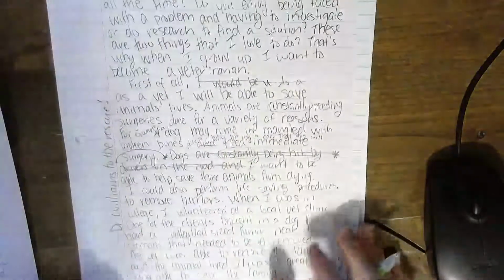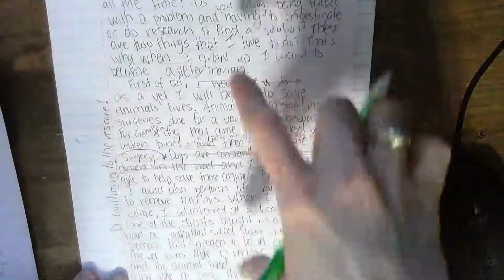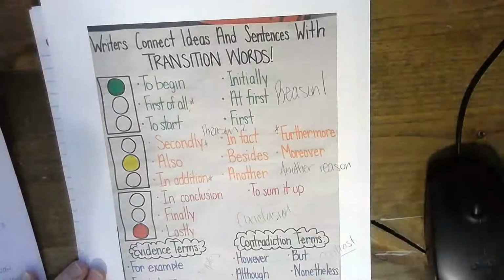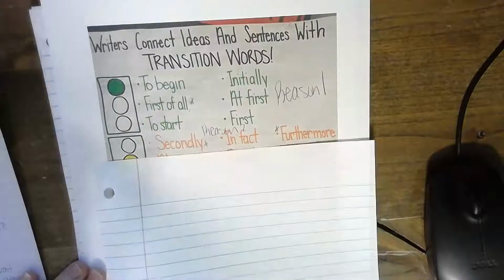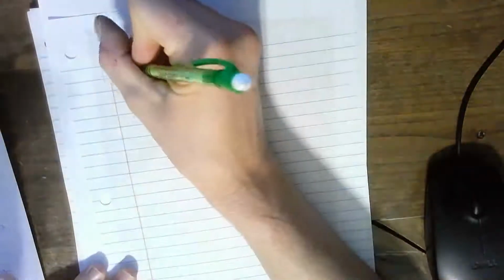Okay, so that was my introduction and reason 1. Now I'm going to start writing my reason 2 paragraph. So before I start doing that, I need to look at my transitions and see which one I want to use. I'm going to use "furthermore." Furthermore is one that I like to use.